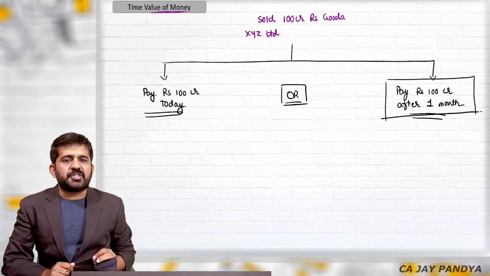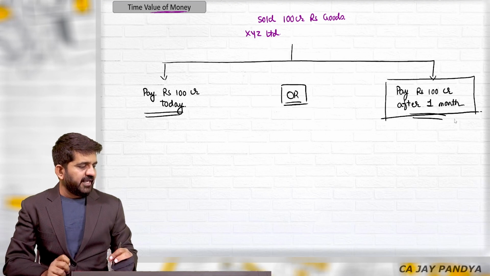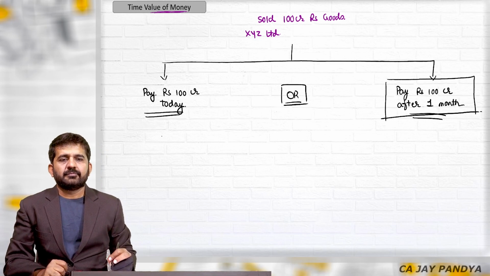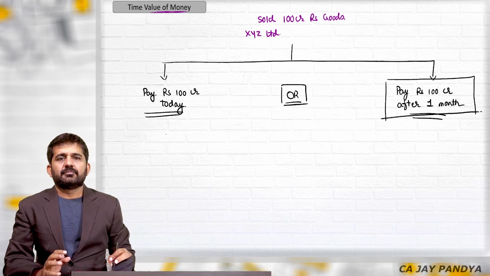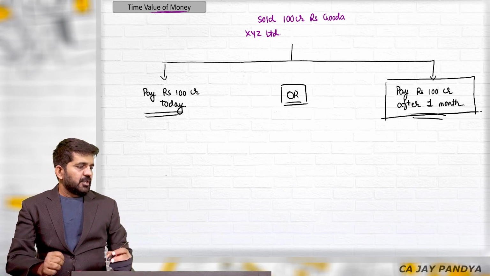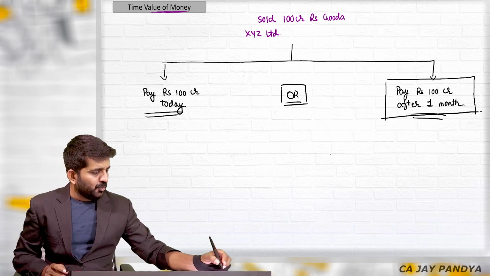I'm more interested in the students who are opting for the second option, paying rupees 100 crore after 1 month. Okay, so I don't have any students over here.